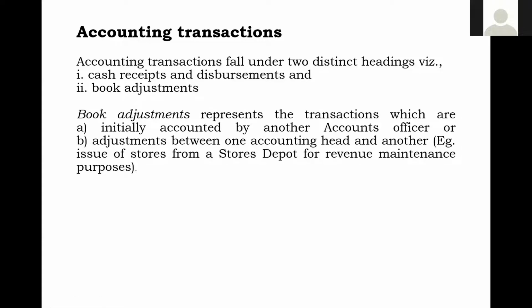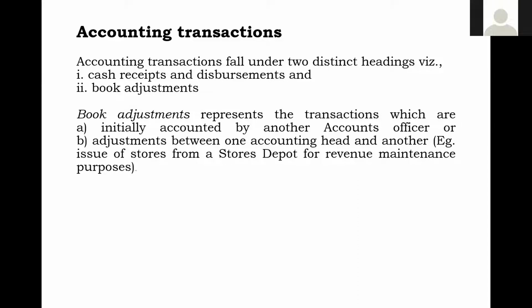Now, the book adjustment represents the transactions which are initially accounted by another accounts officer. That means दूसरे accounting circle में ये हुआ था and it has been transferred to us. Then for him it will be cash, and for this accounting circle to which it has been transferred, it will be an adjustment. So this is one book adjustment. Second one, adjustment between one accounting head to another accounting head. This also is an adjustment. Please remember these two things very carefully.